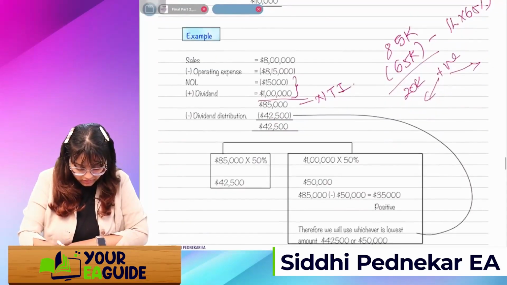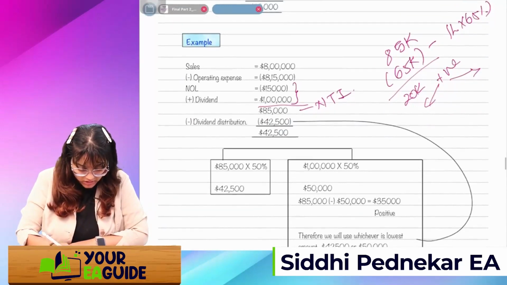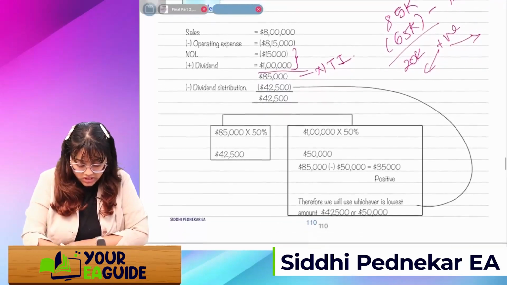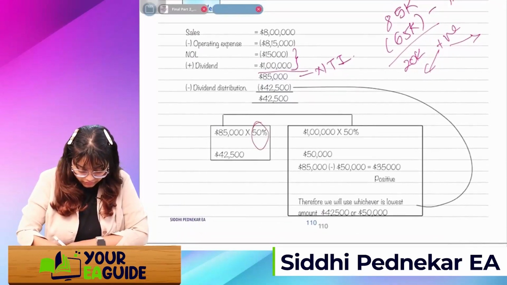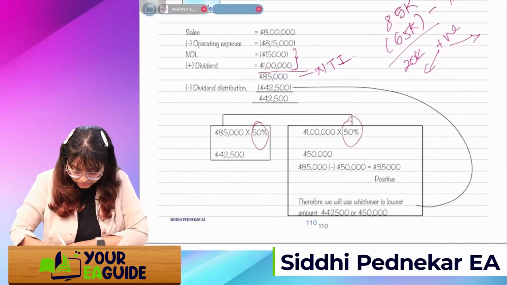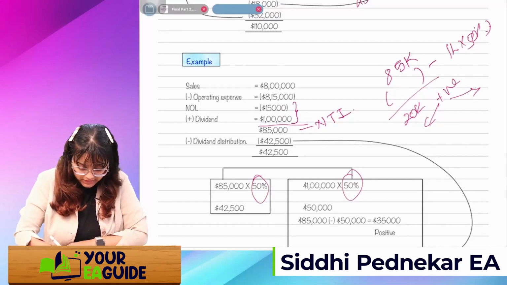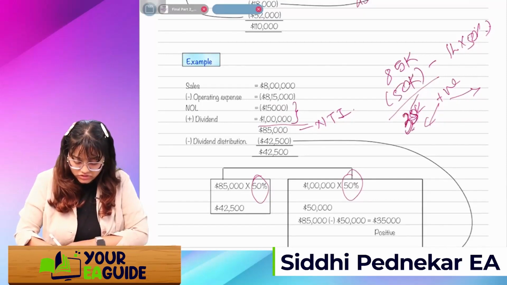Okay. So wait, guys, here the ownership percentages are different. So I have not mentioned the percentage here, but they have taken like 50%. So what we'll do, we'll take 50% here. If I take that, then here it should be 50K, right? So it's 35K. So it's positive, right?